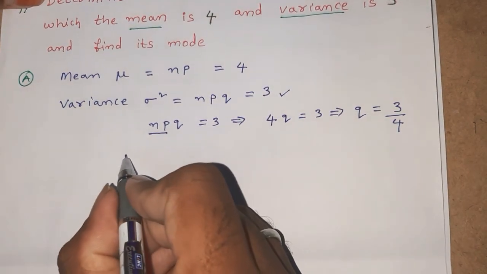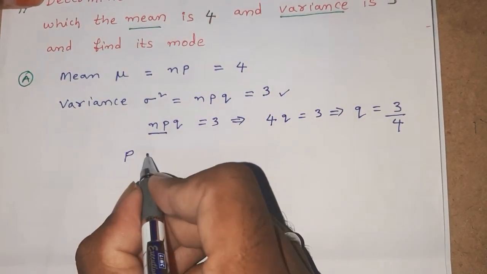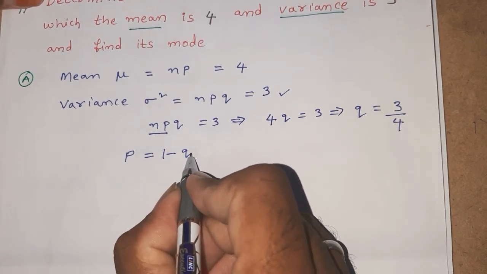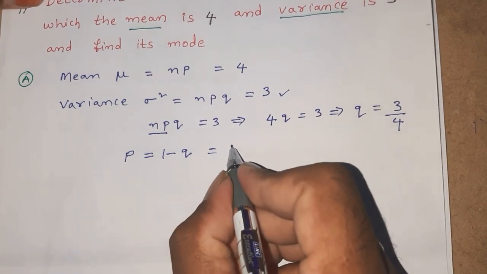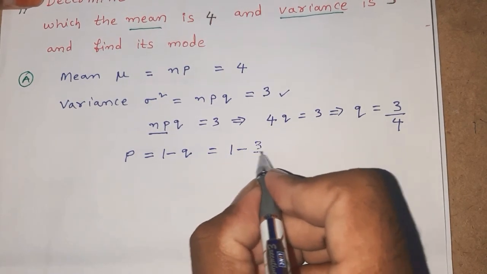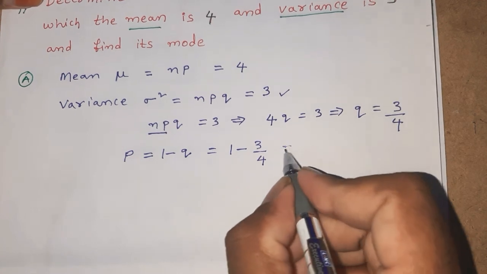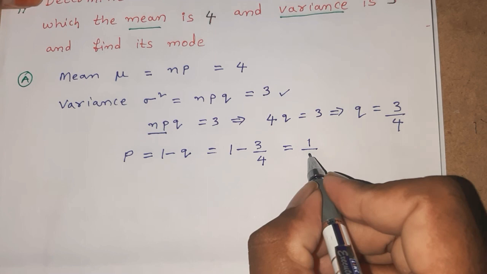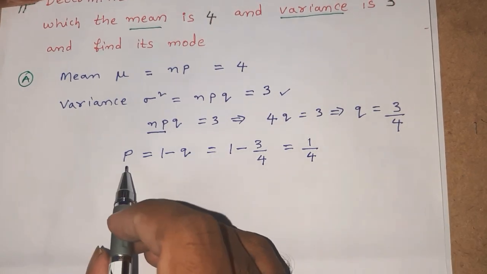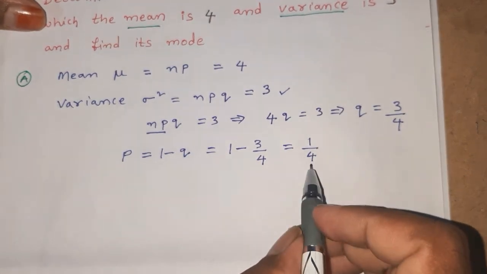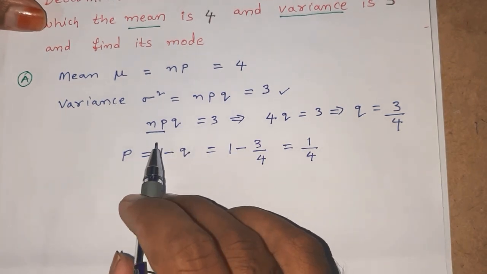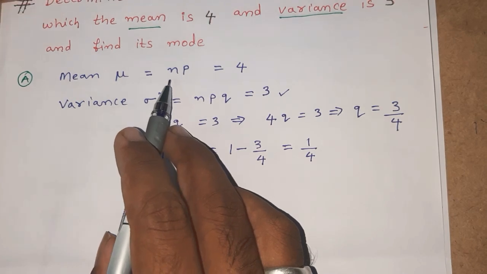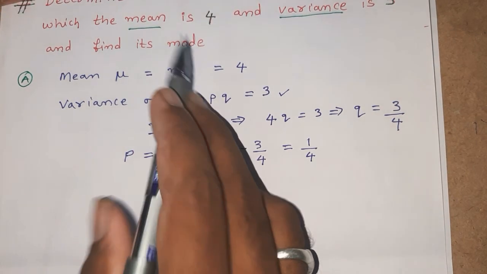Now let us find out the value of p. p is given by 1 minus q, therefore 1 minus 3 by 4. 4 into 1, 4, 4 minus 3, 1 by 4. Therefore the probability for getting a success is 1 by 4 and the probability for getting a failure is 3 by 4. Now we need to find out the value of n in order to find out mode.